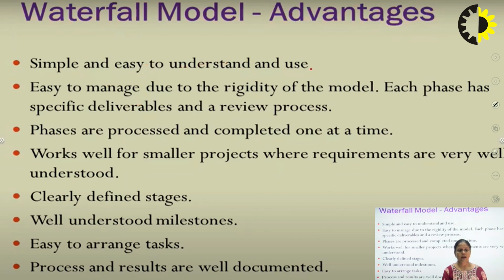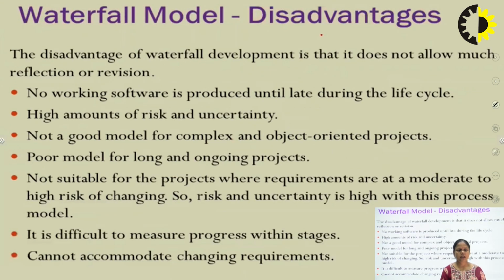But as well as advantages, we also have some disadvantages of the waterfall model. That's why we need other types of models also. So what are the disadvantages? No working software is produced until late in the life cycle. We will have software only at the end of the waterfall model. We don't have any prototype or toy model at the beginning of the software.